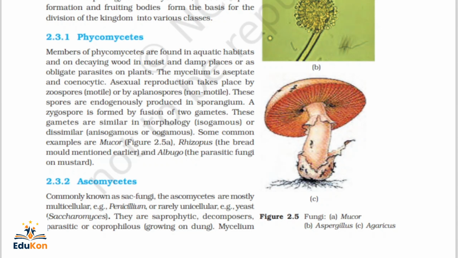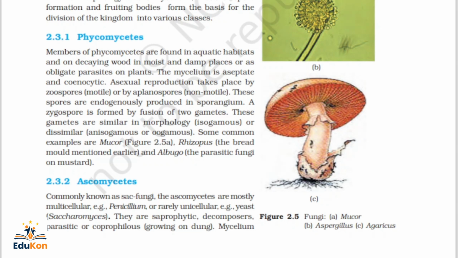Members of Phycomycetes are found in aquatic habitats, on decaying wood in moist and damp places, or as obligate parasites on plants. Moist means the climate is moist, as in the rainy season. These are the conditions where these members of fungi occur, in different aquatic habitats.